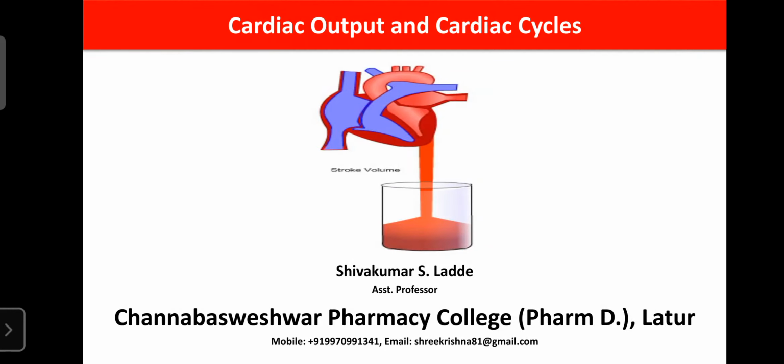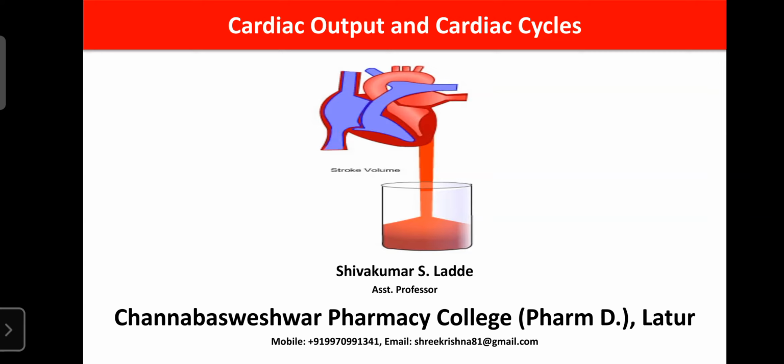So, dear students, today our topic is cardiac output and cardiac cycle. As you already know, our heart pumps about 5 liters of blood per minute approximately. Okay, so our heart can pump around 5 liters of blood per minute. That is known as cardiac output.